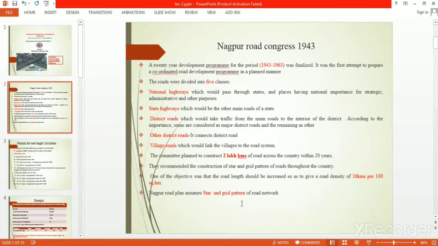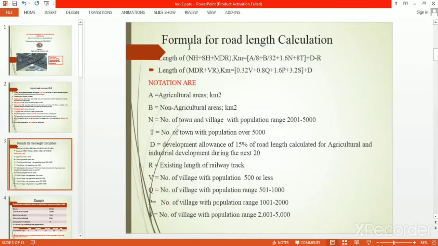Then we go to the formula on which we calculate the road length. So the formula for the road length calculation: length of national highway plus state highway plus MDR, meaning major district road, in kilometer is given by A by 8 plus B by 32 plus 1.6 N plus 8T plus D minus R. And the length of ODR plus village road in kilometer is 0.32 V plus 0.8 Q plus 1.6 P plus 3.2 S plus D.